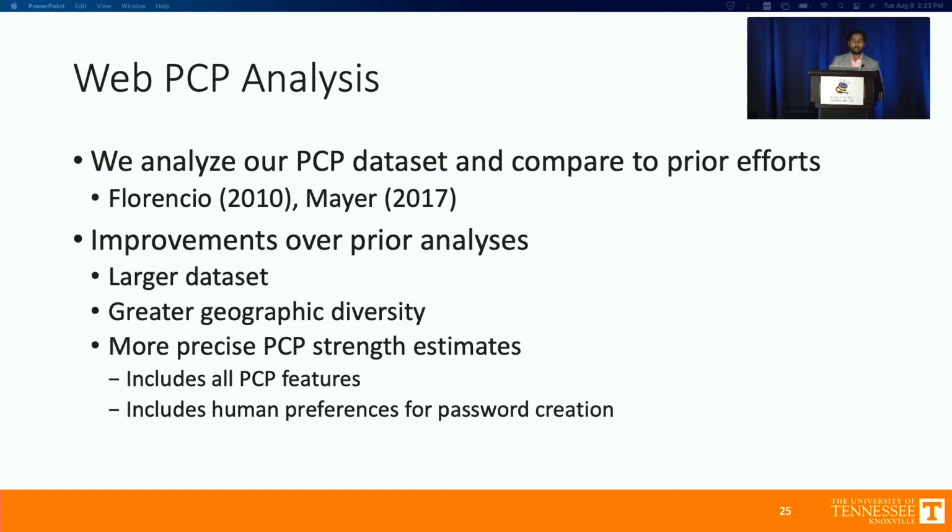The improvements of our methods on those methods are: we have a larger data set with 270 unique websites. We have a greater geographic diversity. The prior works only focused on US and Germany. And we have a more precise strength estimate for PCBs, as it takes into account all the composition stuff and also the human preference as well.